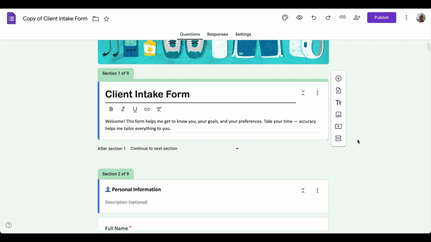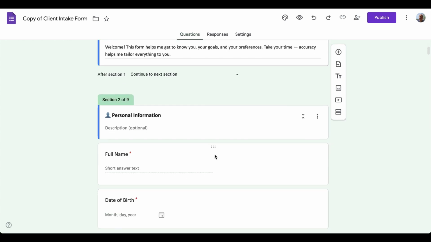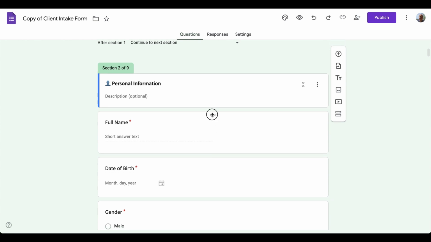But what we can't do is change the actual questions and the order of the questions. You'll see here where you can move the questions around, and that's what you don't want to do, because this information goes directly into your client manager. If you move those around, then on the client manager it will be out of order, and you'll get things like a weight column having a name in it. So you just don't want to change the order or the actual question titles.